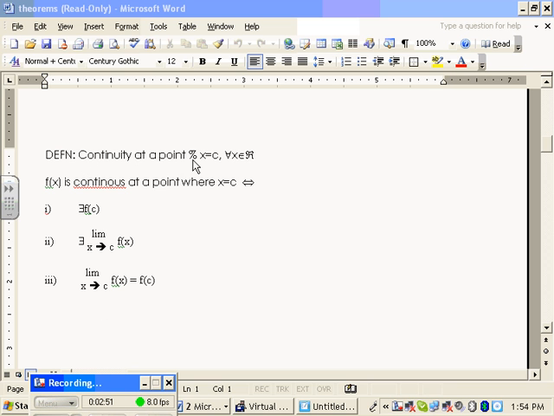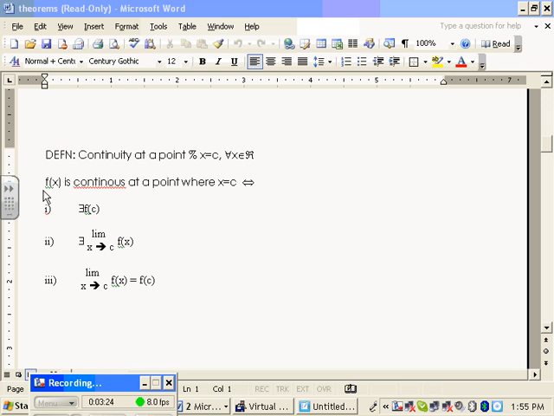Continuity at a point such that x equals c for all real numbers. Do you know how to read this stuff? This is shorthand for such that. This is shorthand for all. It's just an upside down A. Okay, for all. So we're defining continuity at a point x equals c, for all x, a member of the real number set. That's just a fancy R. And that's the element symbol, element of. So this x is an element of that set.